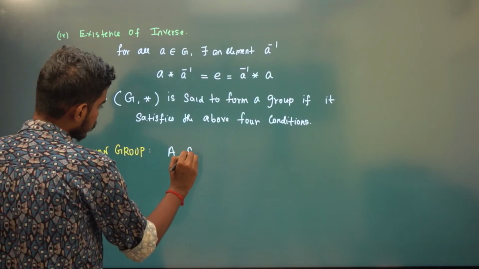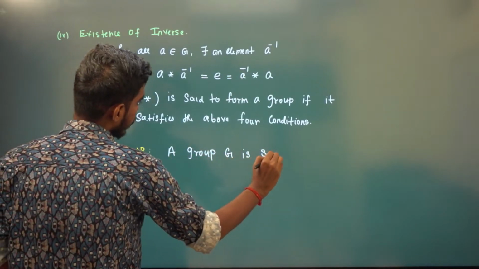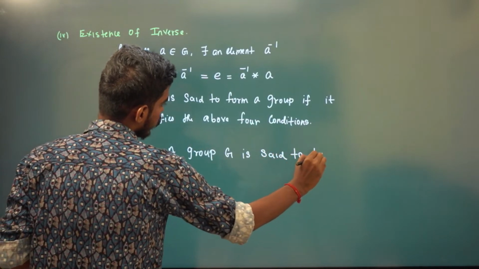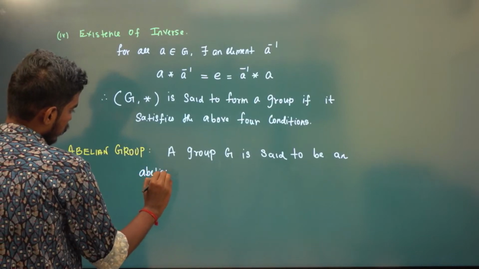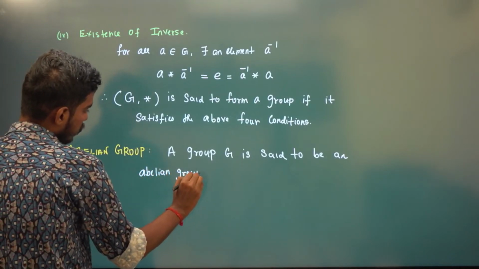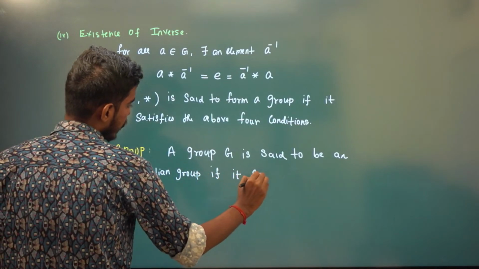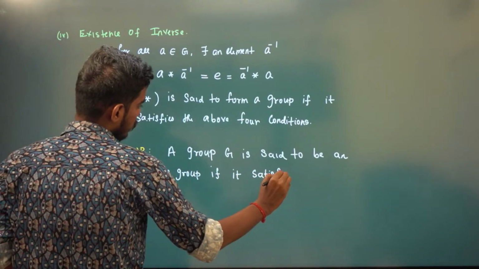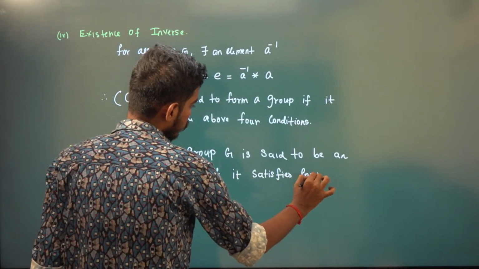A group G is said to be an abelian group if it satisfies the commutative property.